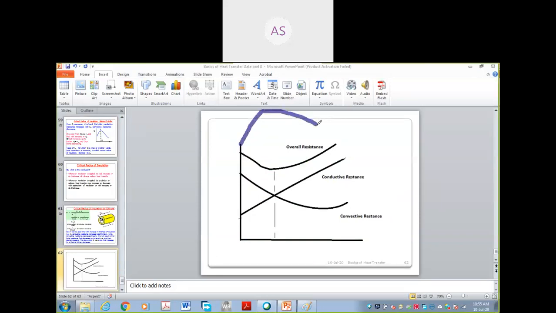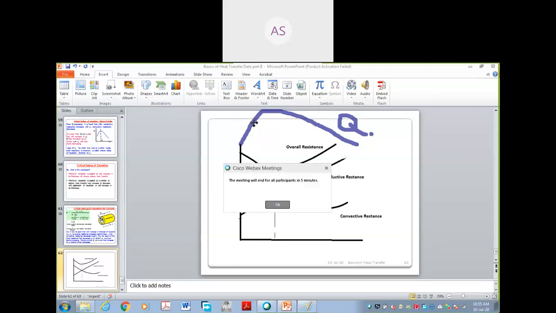This is the curve again I am drawing. This is Q, and this is the resistance curve. This is not the Q curve. See here carefully. These are the resistance curves. This is the conductive resistance. Again, I will come to this slide.